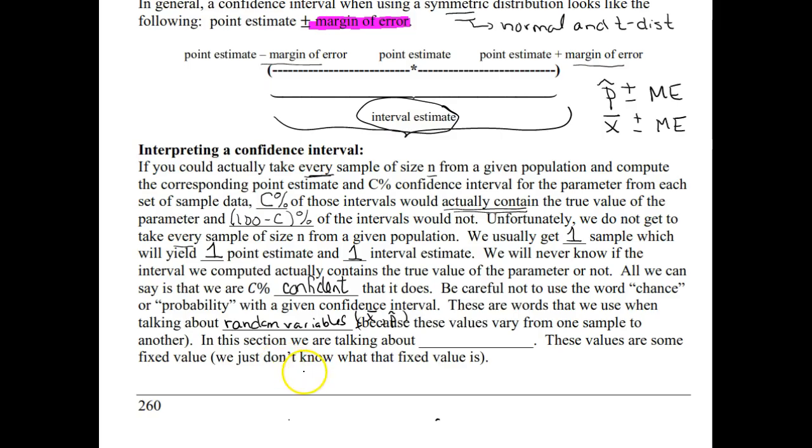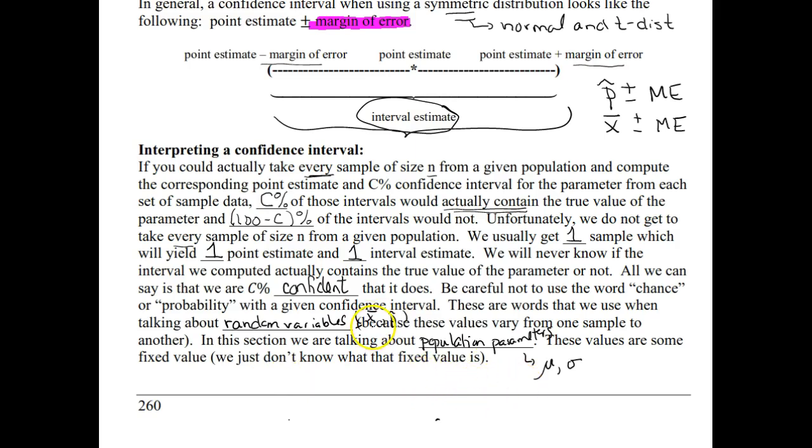In this section, we are talking about the population parameters, so things like mu and p. These are not random variables, so it doesn't make sense to use the words probability and chance. These values are some fixed value. We just don't know what that fixed value is.